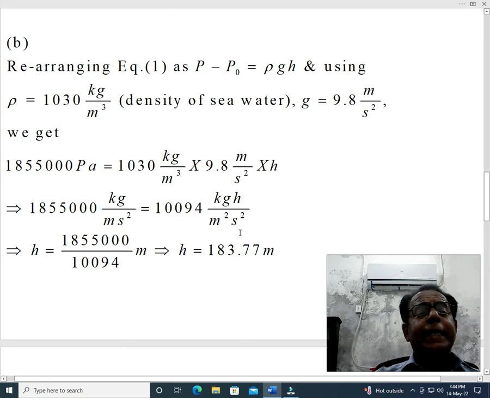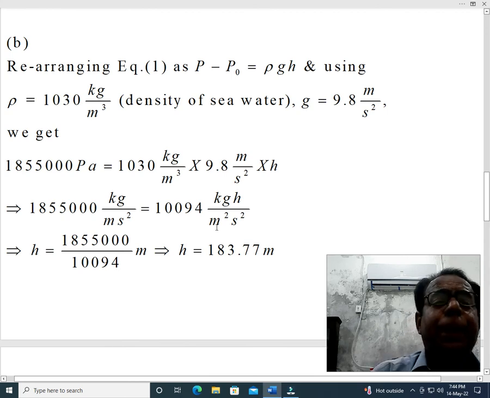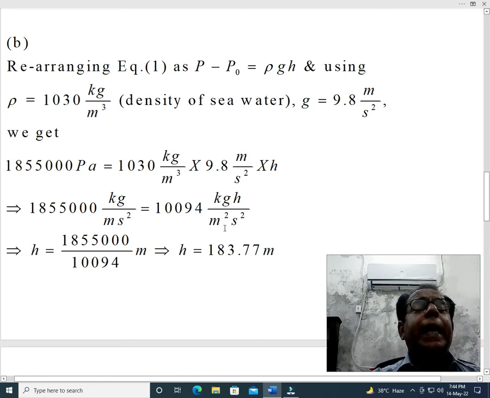Moreover, multiplying with meter, on the left hand side m will be eliminated, and on the right hand side m will remain in the denominator, and this m will be shifted to the other side of equality and will become in the numerator. So in short, h has become equal to this figure over this figure, meter. This implies that h has become equal to 183.77 meter, and this is the end of our part B.